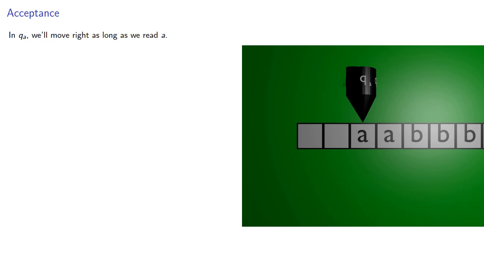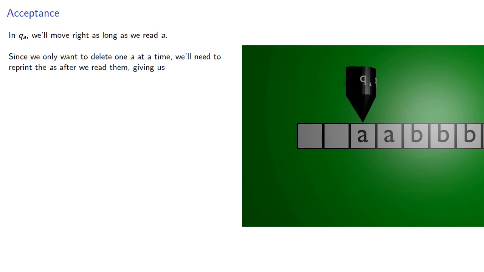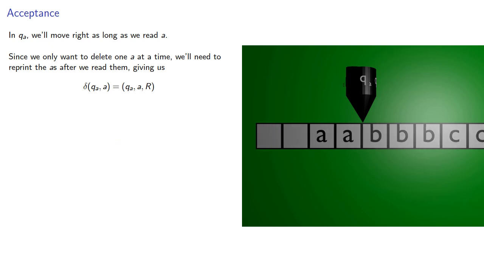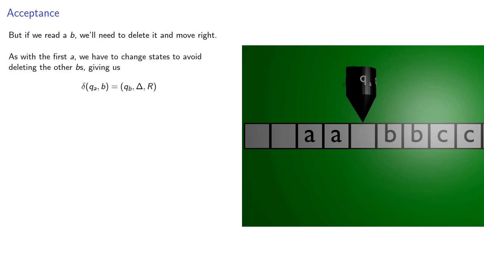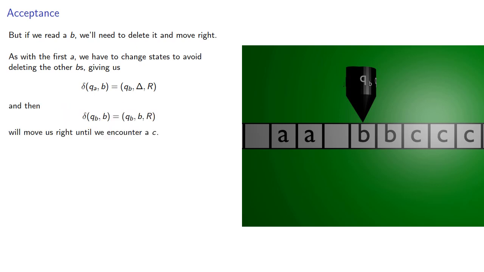Now in state QA, we'll want to move right as long as we read an A. Since we only want to delete one A at a time, we'll need to reprint the A's after we read them, giving us delta QA A: stays in state QA, prints A, and moves right. But if we read B, we'll need to delete it and move right. As with the first A, we have to change states to avoid deleting the other B's, giving us the move. And that will move us right until we encounter a C.